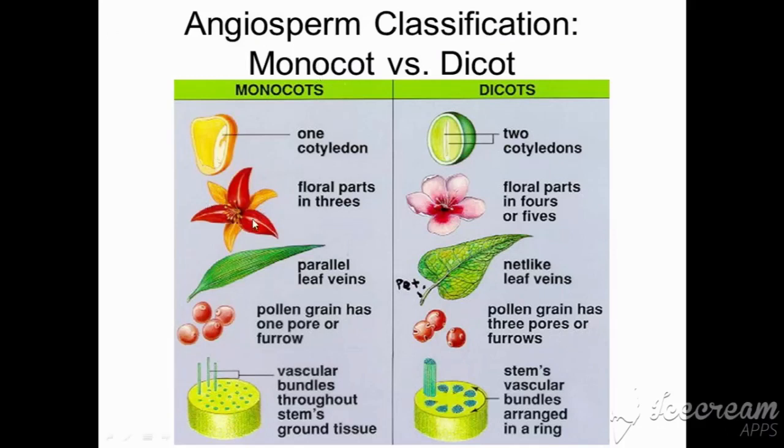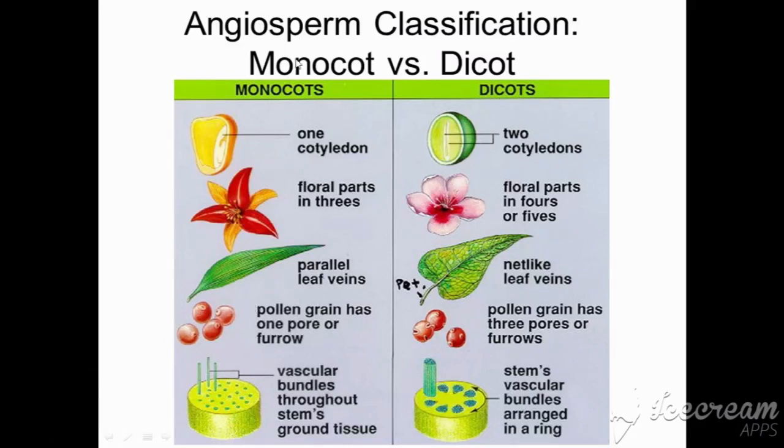Coming to the flower of dicot plants, you will find the number of petals equal to multiples of 5, guys. Like 5 ones are 5, you can observe 5 petals, or 5 twos are 10 petals, or you will observe 15 petals, or 20 petals, multiples of 5. That many petals you can observe in the flowers of dicot plants.